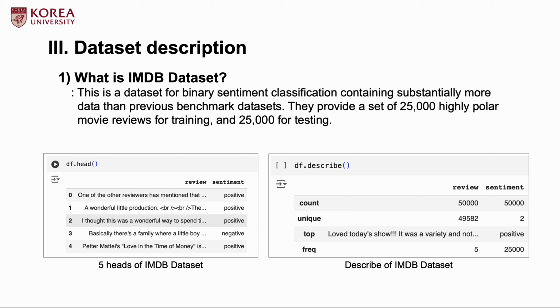I will tell you about the datasets. I chose IMDb as a movie review analysis dataset. IMDb is a very popular dataset for binary sentiment classification containing substantially more data than previous benchmark datasets. They provide a set of 25,000 highly polar movie reviews for training and 25,000 for testing. There is additional unlabeled data for use as well. And you can see the head of the IMDb dataset and the describe output on the screen.